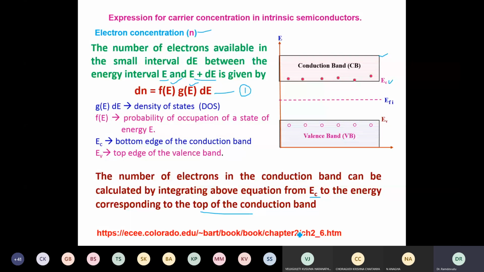For more description, you can go to this website. And now the energy is f of E g(E), because you know that n is equal to the integral of dn. So the energy level starts, lowest is EC for the conduction band, highest I will take the top of the CB. CB is the conduction band. I'll take the tip of the conduction band. So thereby I will now evaluate.